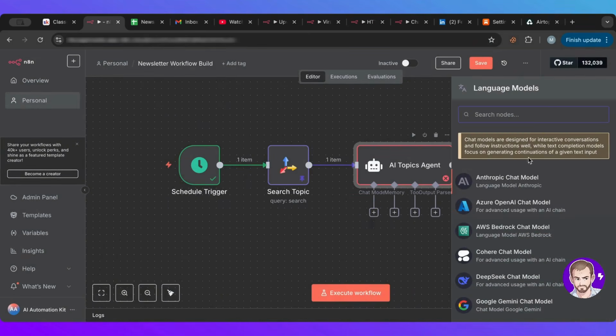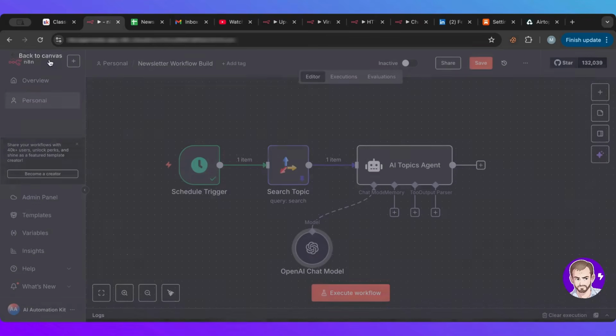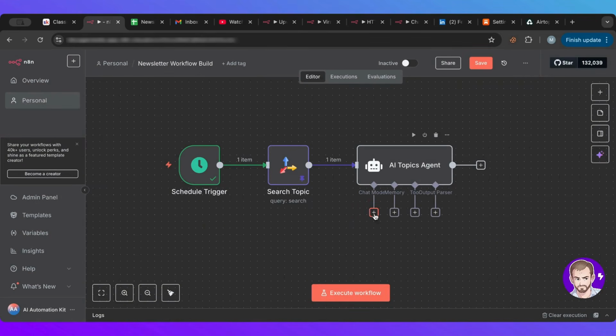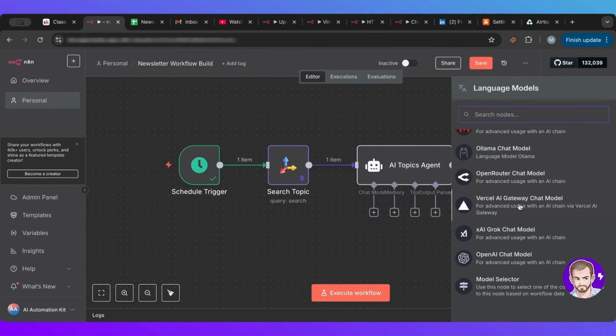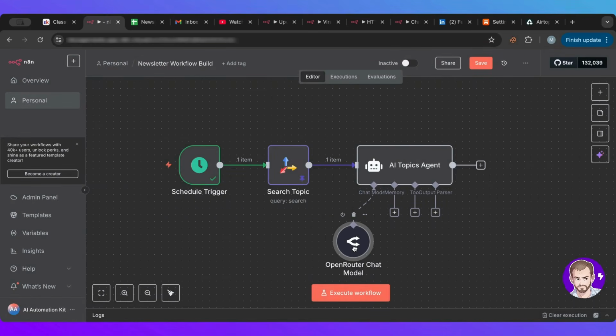And then I first connect the brain. Oops, I wanted OpenRouter. So OpenRouter is a great way to have all your models in one place. So I'm going to select the account. In case you don't have one, you can go create one. So I have the OpenRouter node now set up.